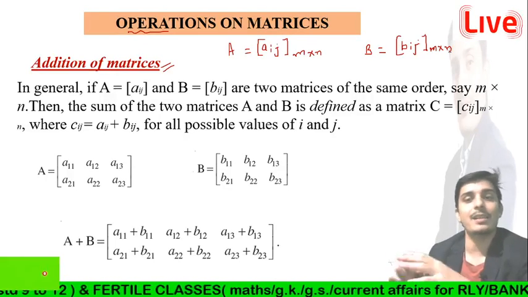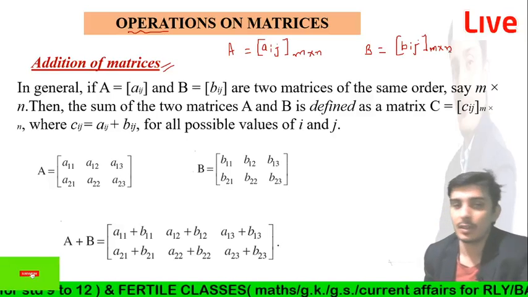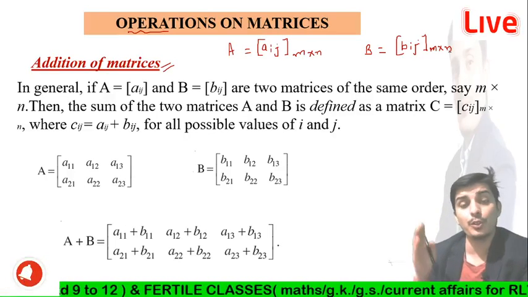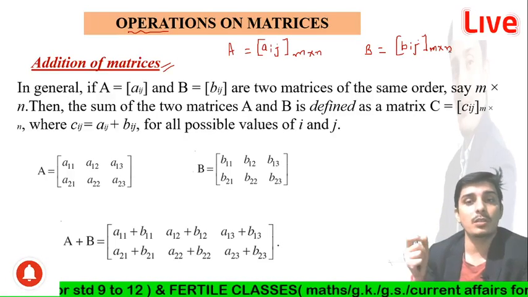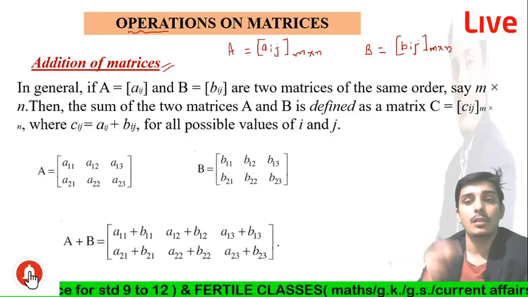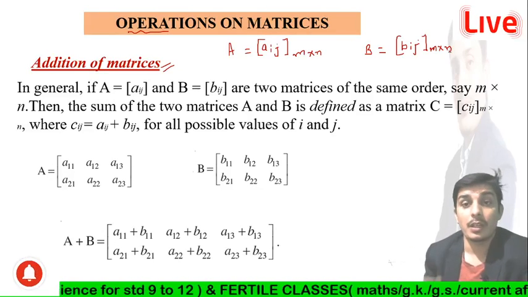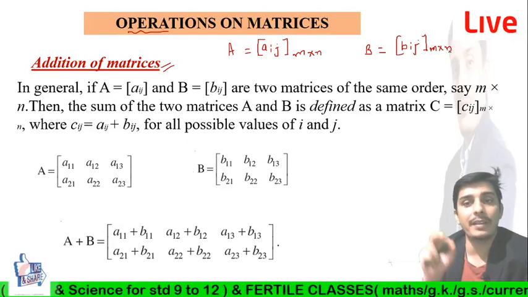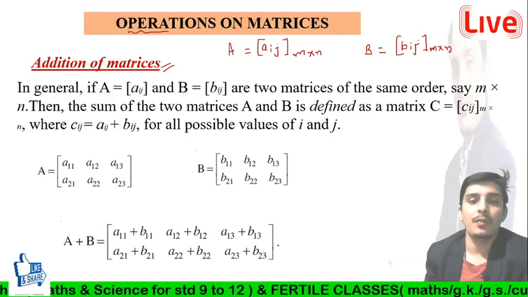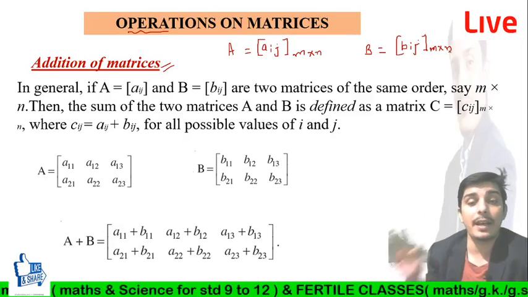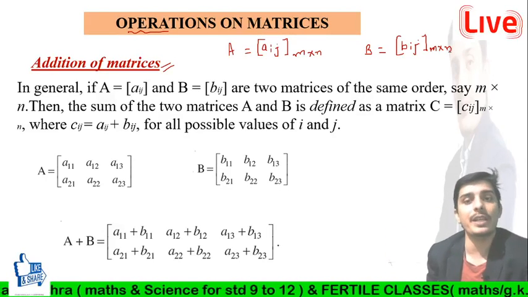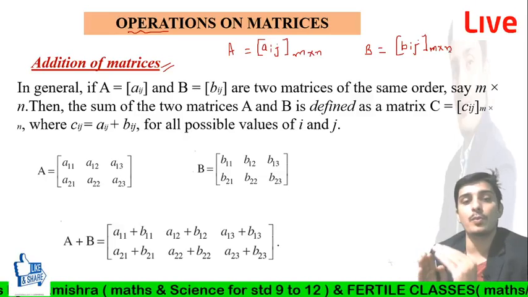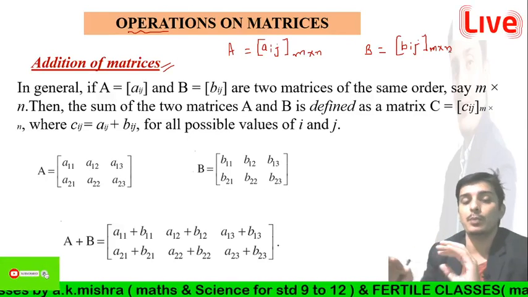So we say that A plus B is not defined. First of all, you have to check whether both matrices have the same order. If they do, then we can add them. And how can we add? We add the corresponding elements of both matrices.